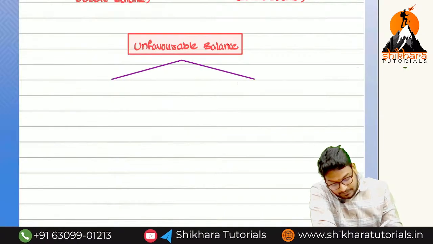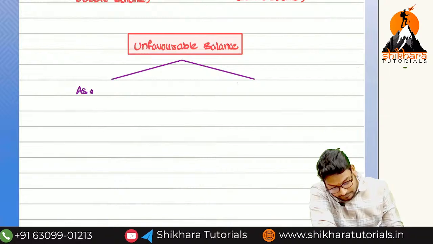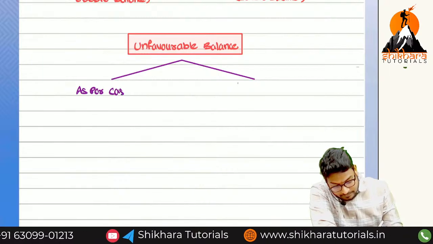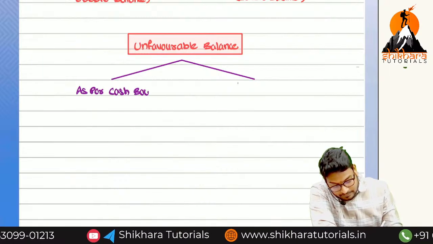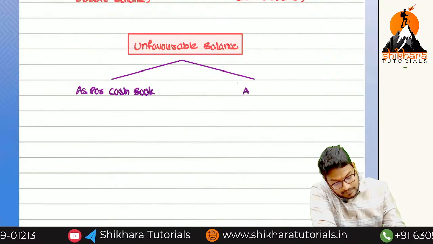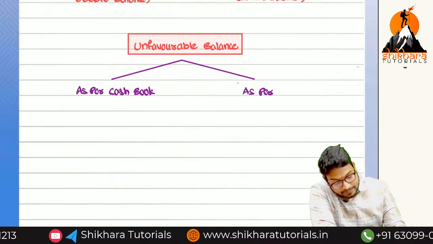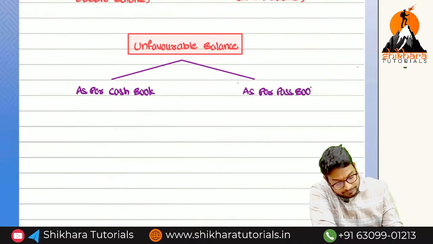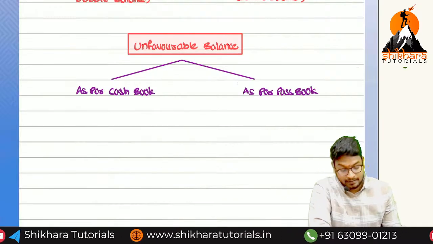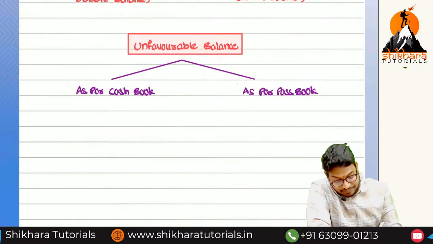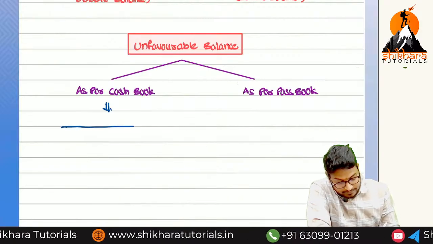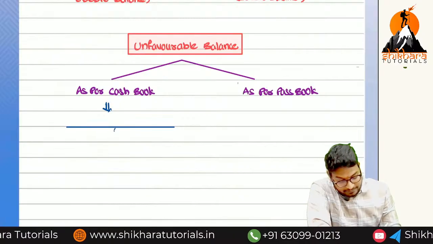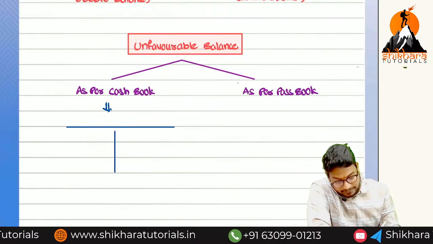As per cash book, so try to prepare one cash book like a simple format.